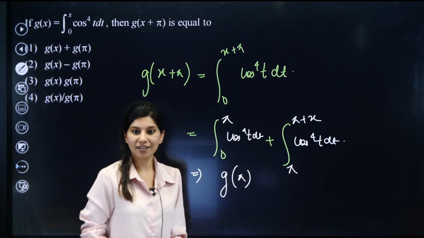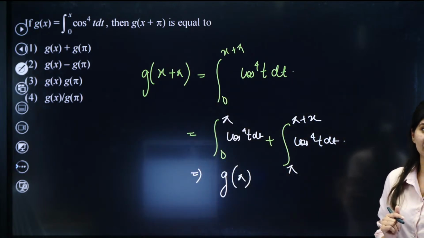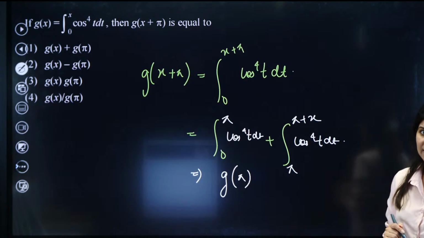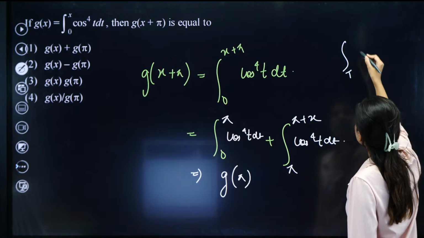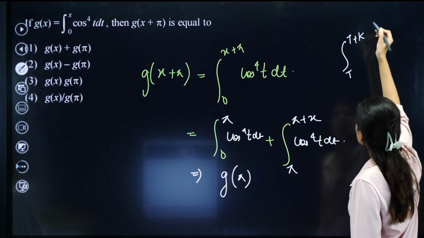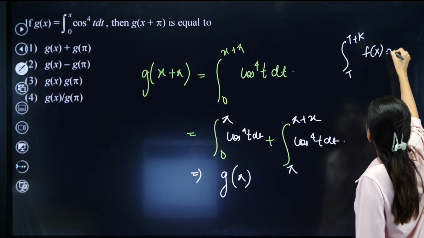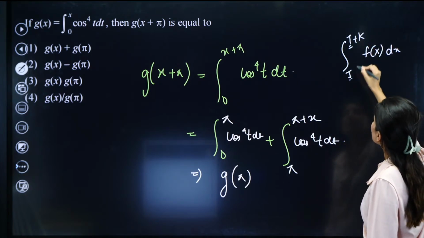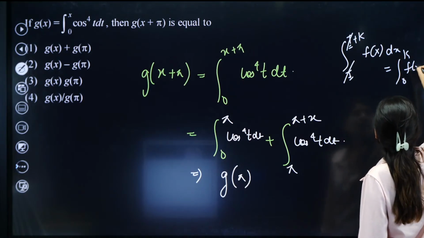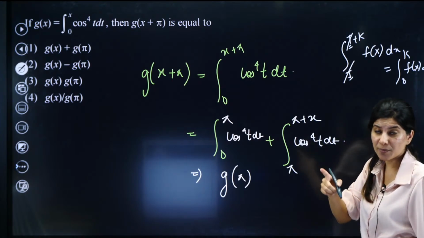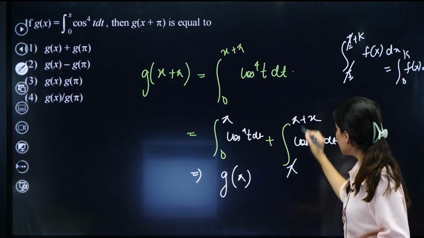What about the second part? We have a property related to periodic functions. The property says that if the function f of x has period T, then the integral from k to k plus T of f x dx will be equal to the integral from 0 to k, since the period is cancelled out. Given that the function is periodic, cos raised to power 4 has period pi, so pi and pi get cancelled out.